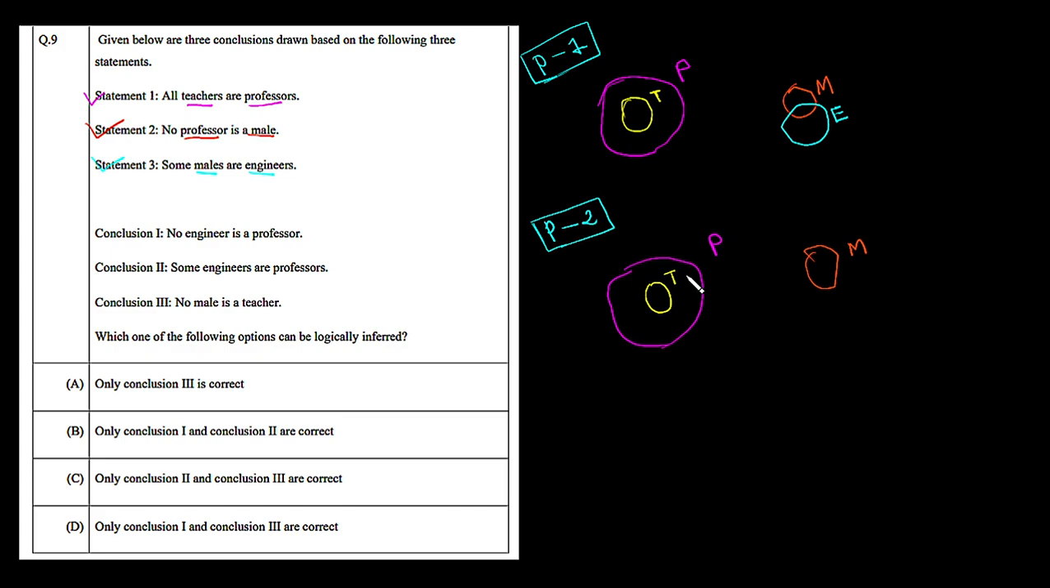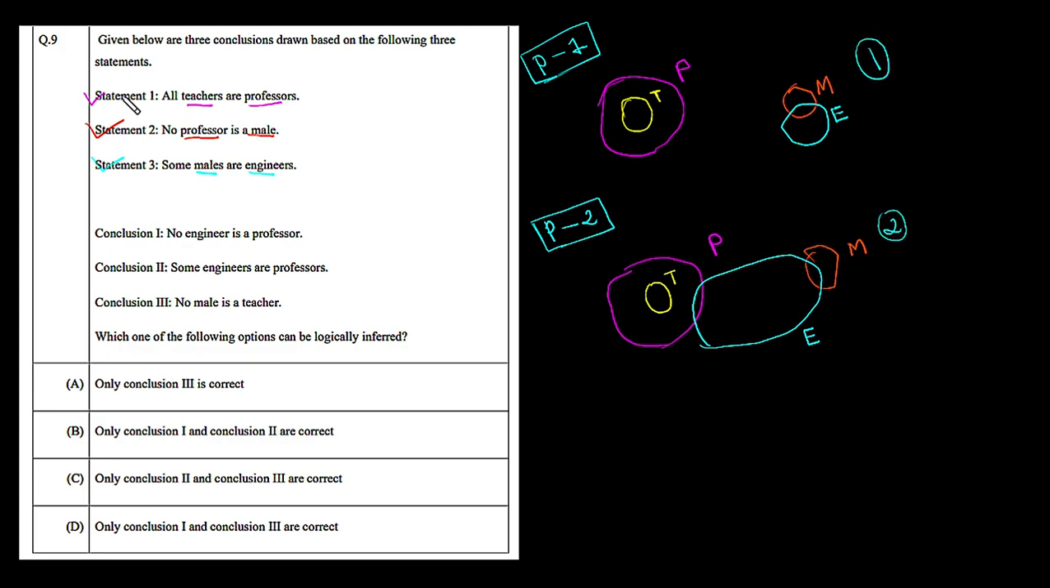Simply, we can also draw this engineer circle in this way, intersecting with this professor area and intersecting with this male area. Again, this circle is representing the engineer. So now you can see both Venn diagrams, the first one and the second one, are still satisfying all three statements. Let's go again one by one.